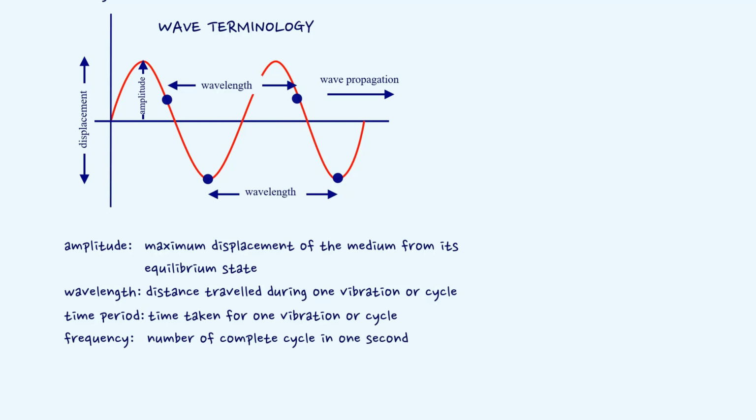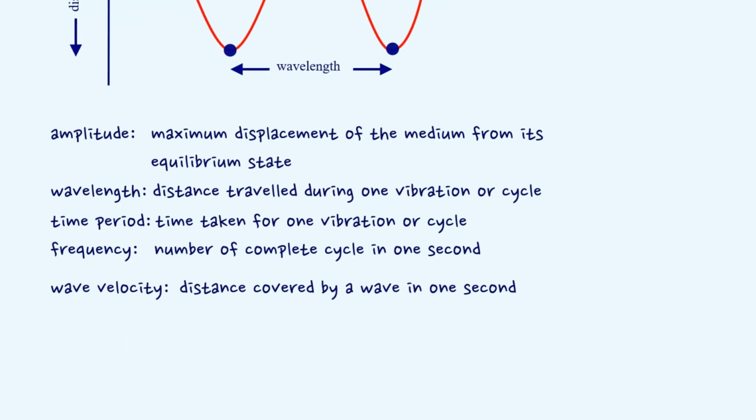Frequency. The frequency of a wave is the number of complete cycles that pass a given point in 1 second. Wave velocity. The distance covered by a wave in 1 second is called its wave velocity. Wave velocity, frequency, and wavelength are related to each other as v = fλ. In terms of time period, wave velocity can be written as v = λ/T.